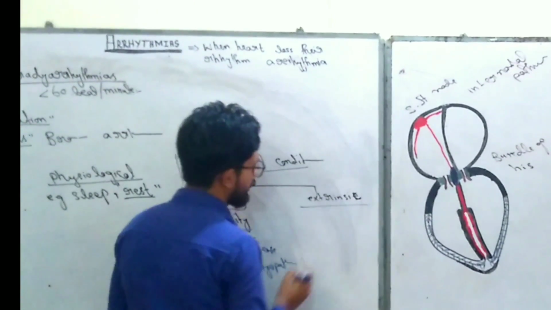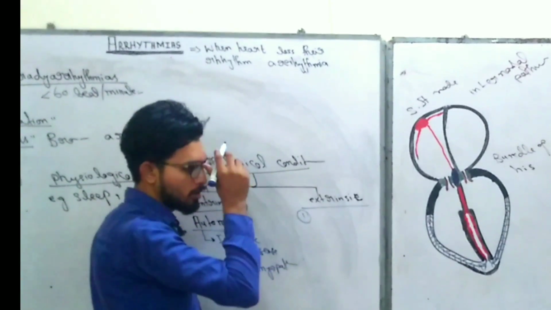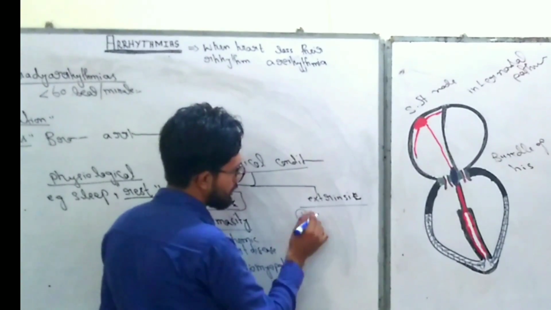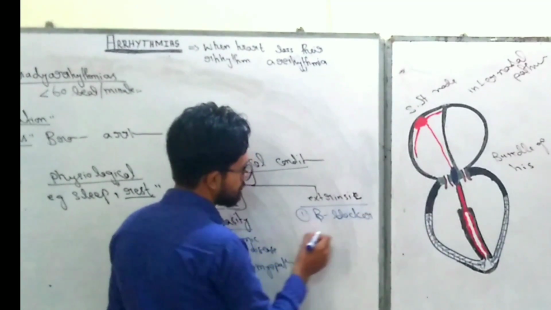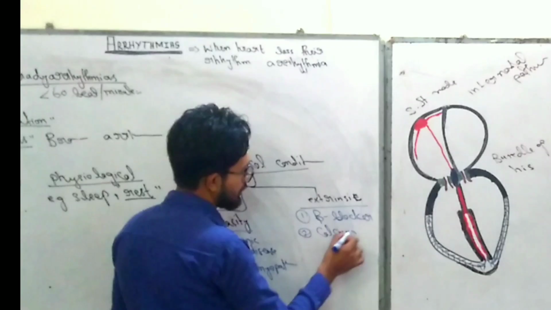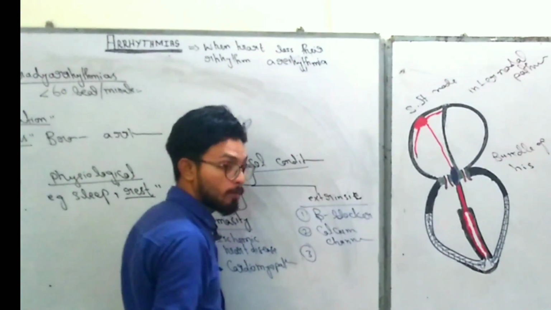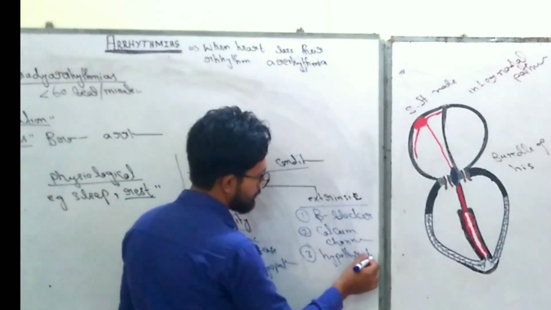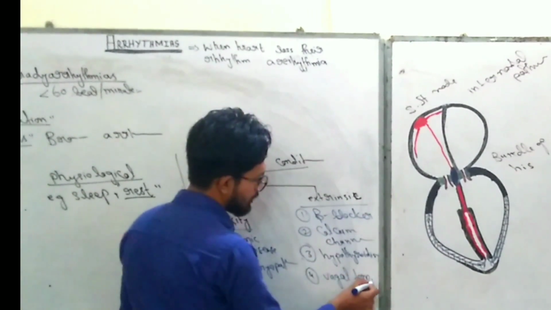The extrinsic factors are normally medications and drugs: first beta blockers, and calcium channel blockers, or some metabolic problem such as hypothyroidism, and those activities that increase vagal tone, right?